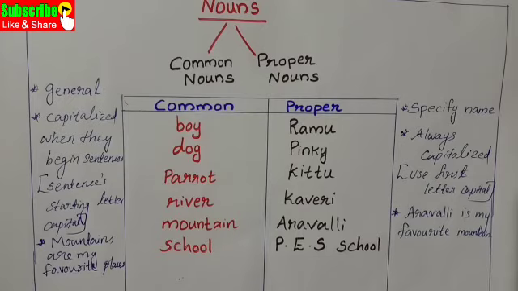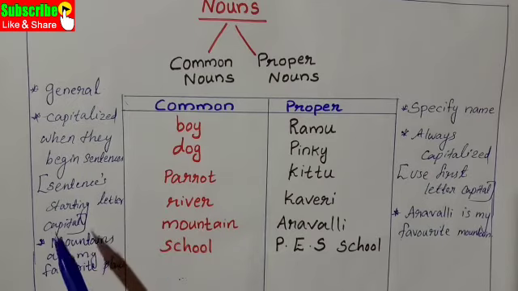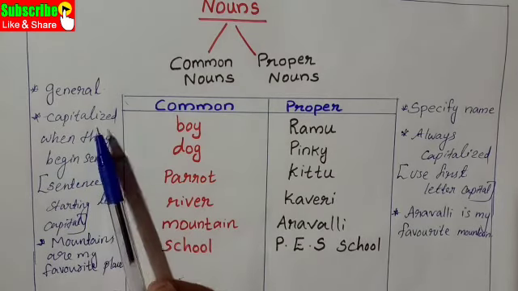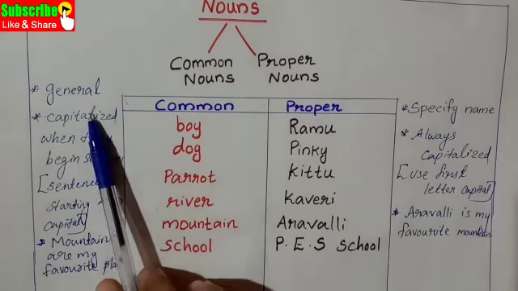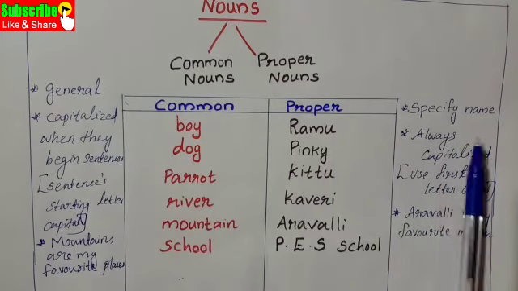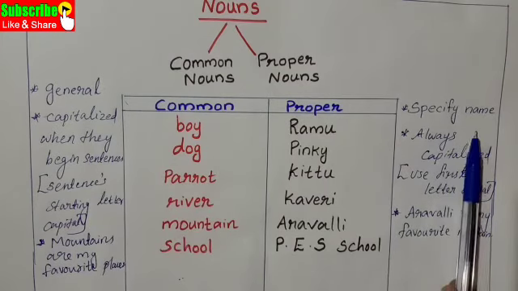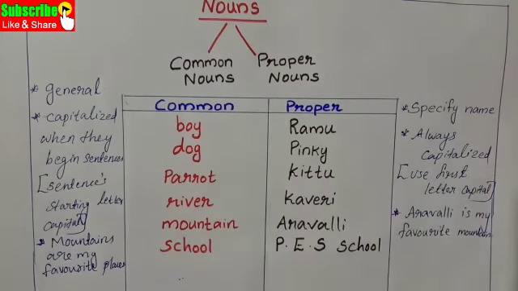So, the common name is school, and the school's name is P-E-S. So, P-E-S school is a proper noun. A common noun is general. A proper noun specifies the name of that common noun.